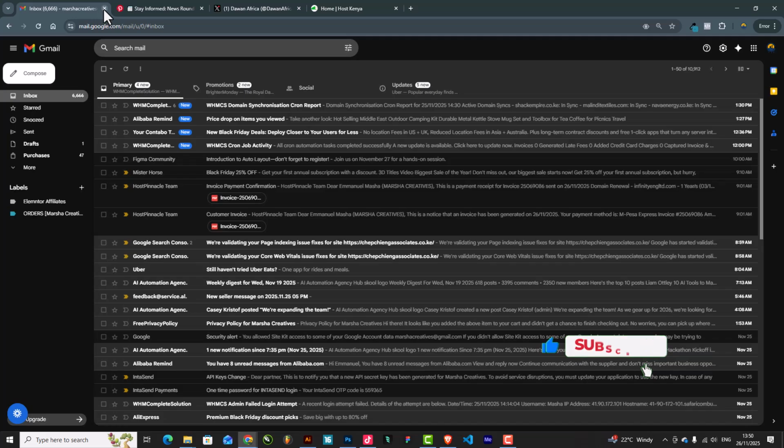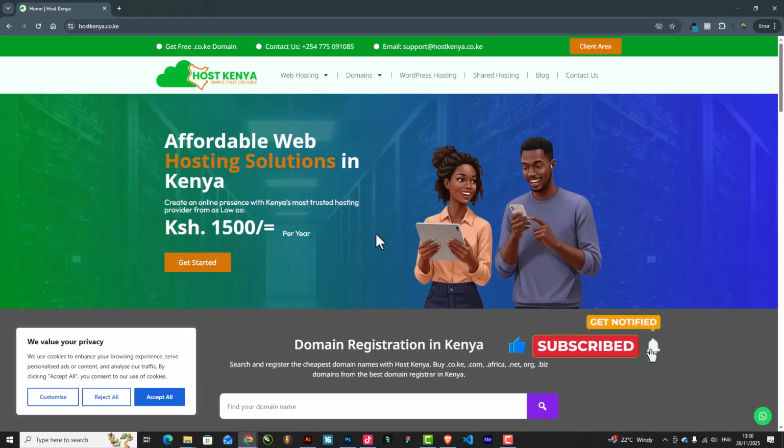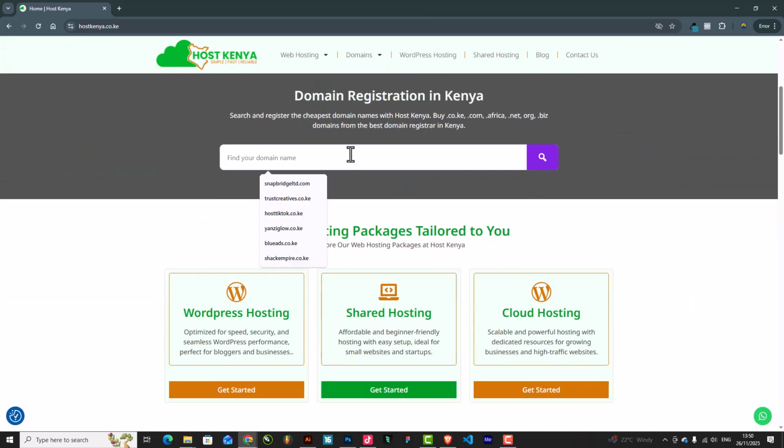So I'll close all these tabs. I have so many tabs here which are not necessary at the moment. This is Host Kenya, and if you are looking to buy a domain, then check them out. Over here, that will be our domain, marshadigital.com, and I've already done the search, so it's available.